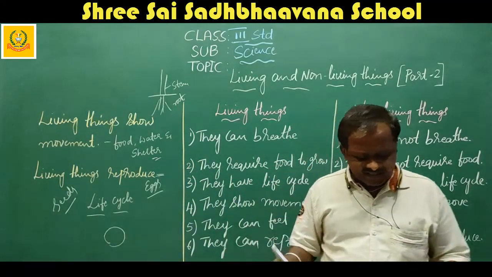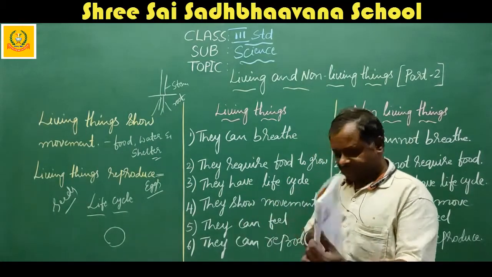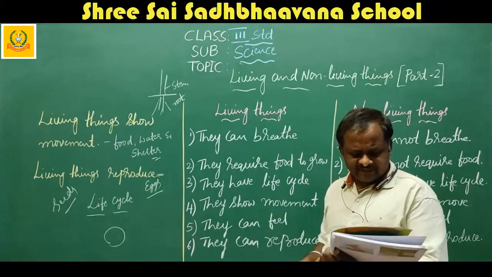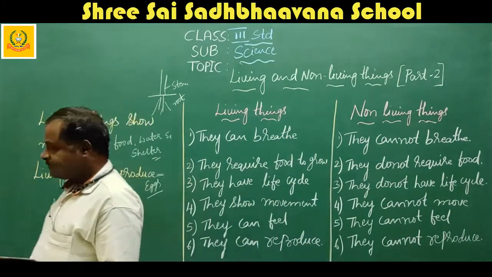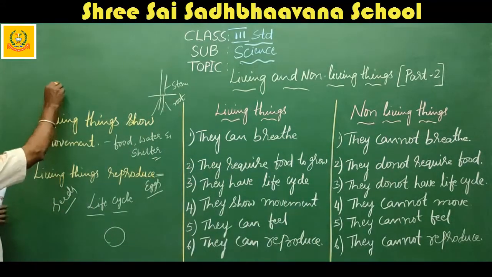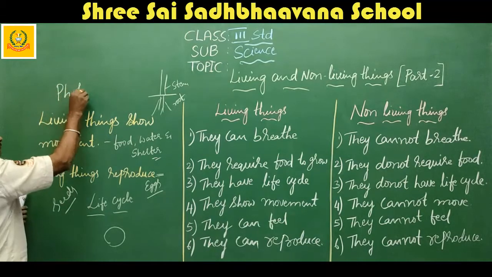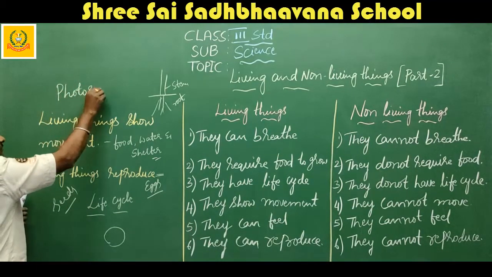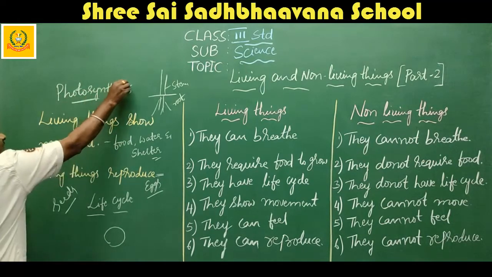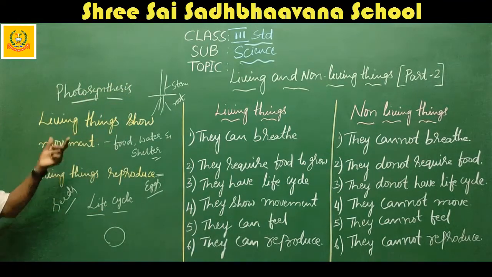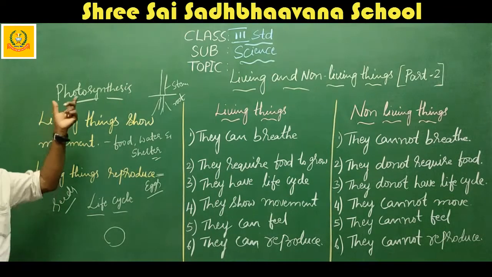Here in page number 8, they have given photosynthesis. What is photosynthesis? What is the meaning of photosynthesis? Here, the word photosynthesis means preparation of food.